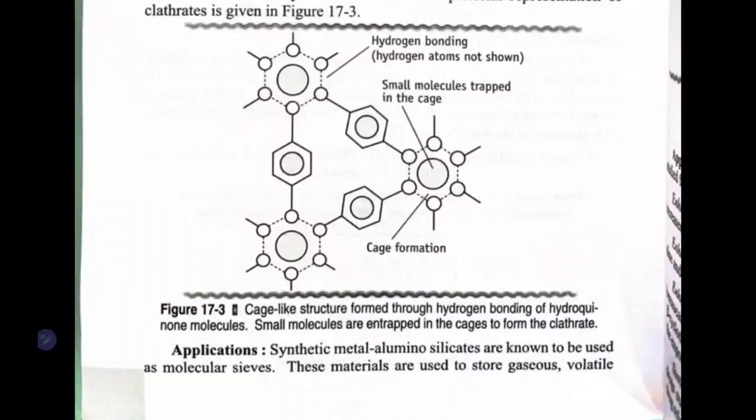Applications: you can use this for molecular sieving because they form a cage-like structure. You can sieve the molecules. Some molecules are entrapped here, some molecules will go away and will not be entrapped. So if you want to remove some molecules, you can sieve the molecular mixture with the help of this type of cage formation. That is the use of your Quinhydrone complex, or you can say clathrates.